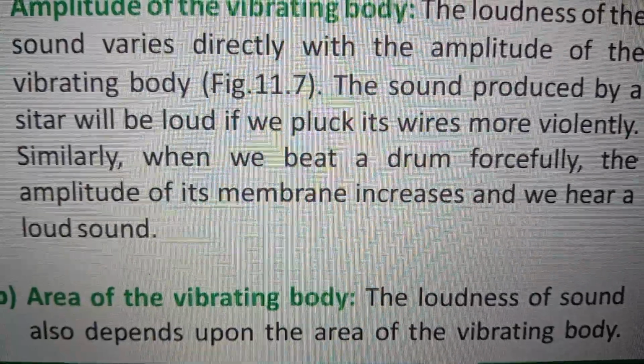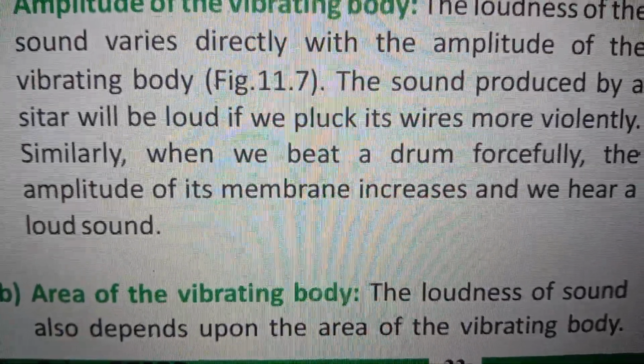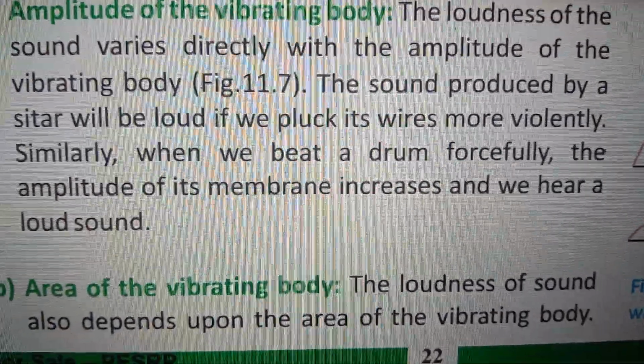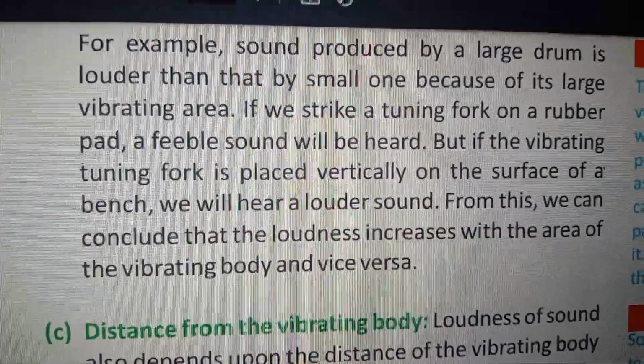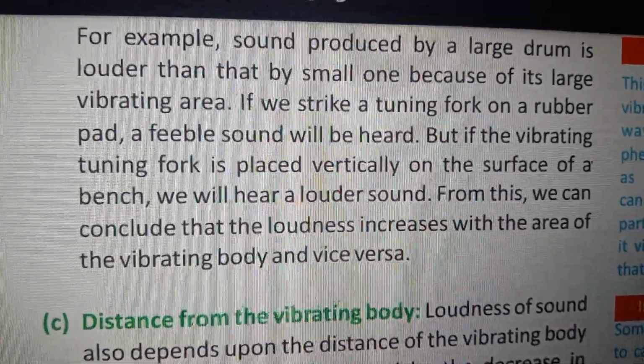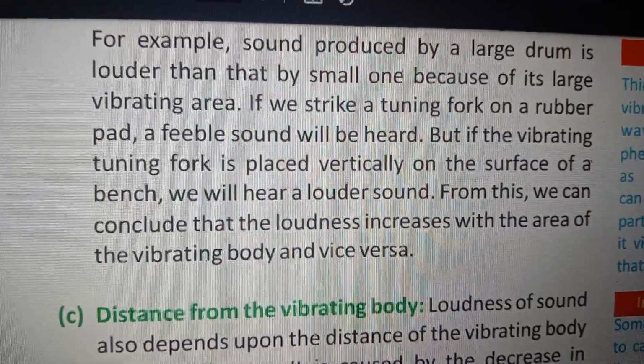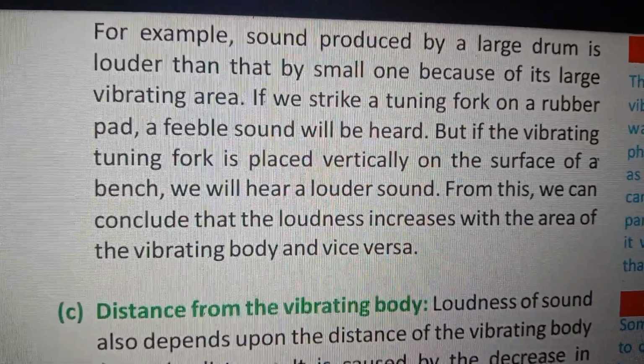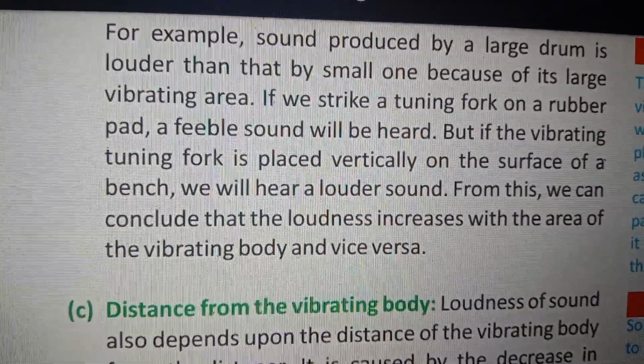Area of vibrating body. The loudness of sound also depends upon the area of the vibrating body. For example, sound produced by a large drum is louder than that by a small one because of its large vibrating area.